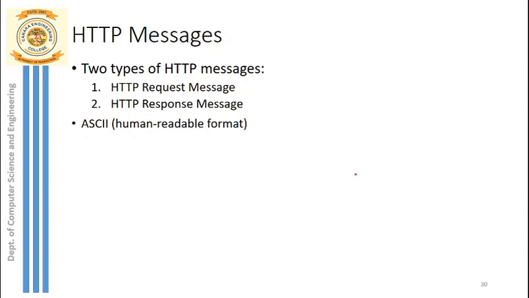We have been talking about HTTP messages. So how exactly do these messages look? We have 2 types of HTTP messages. One is the HTTP request message, which is sent from client to server, and the second is the HTTP response message, which is sent from server to client. They are in human readable format, that is ASCII, using normal text. We'll see how each of them looks and what the format of those messages is.